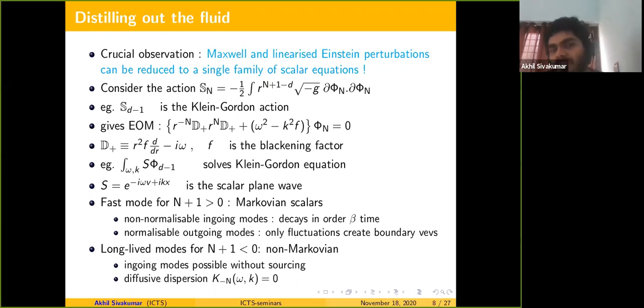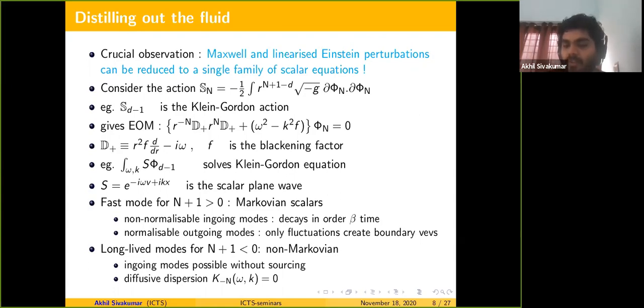An example for this action: if you substitute n equal to d minus 1, which takes away that extra factor we added, it reduces to a Klein-Gordon action. And in general, this action gives you an equation of motion like this, where we have defined a nice derivative combination D plus, and f is the blackening factor of the black hole. The solutions of this equation will be denoted by some scalar plane wave, a Fourier coefficient along the plane of the black brane, and the definition of phi n is that it solves this wave equation.